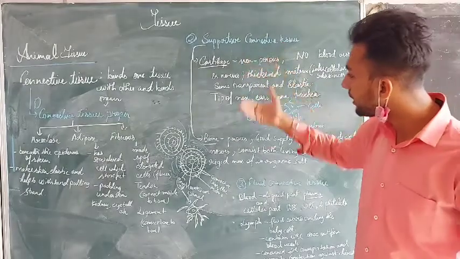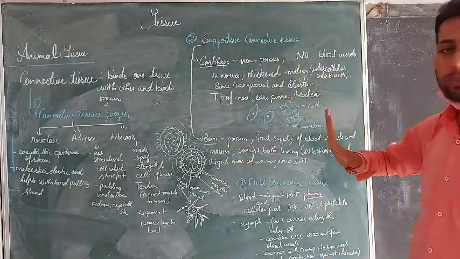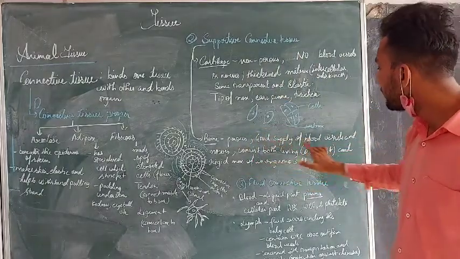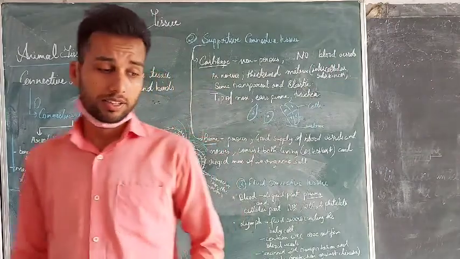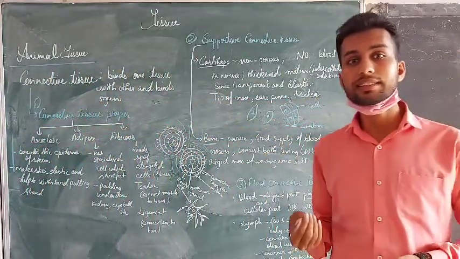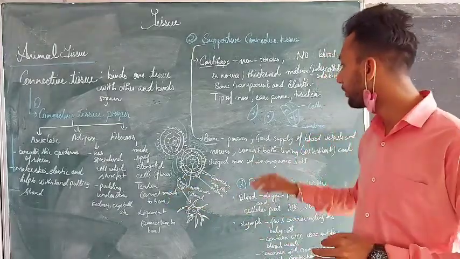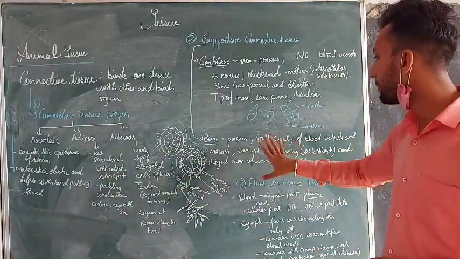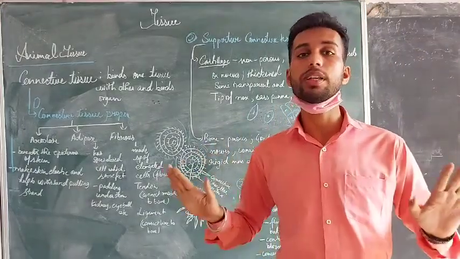Now coming to the second part of the supportive connective tissue, the bone. Cartilage was non-porous, but bone is porous. There is a good supply of blood vessels and nerves. In many cases we see that a nerve has been extended, and we go to the doctor for treatment because it is associated with the bone. Bone is made up of porous material, with a good supply of blood vessels and nerve impulses.